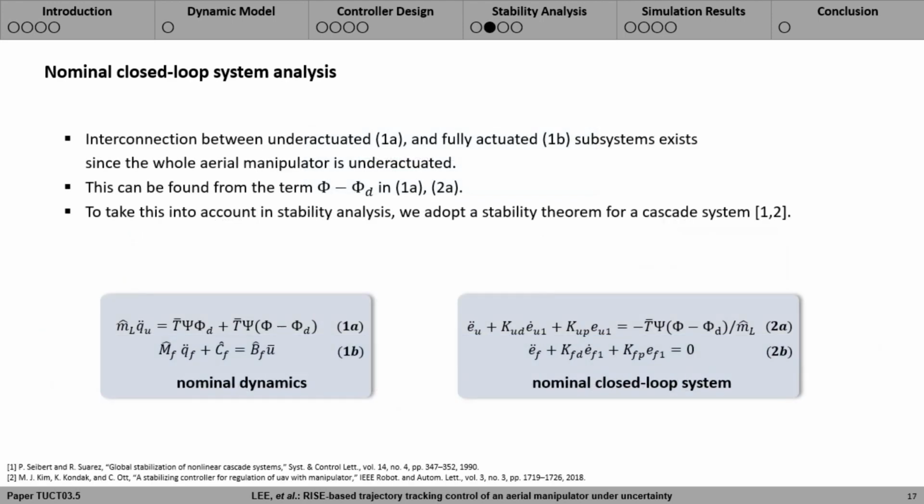Interconnection between underactuated and fully actuated subsystems exists since the whole aerial manipulator is underactuated, and this can be found from the term phi minus phi subscript d in equation 1a and 2a. To take this into account in stability analysis, we adopt the stability theorem for a cascaded system, and detailed proof can be found in the paper.